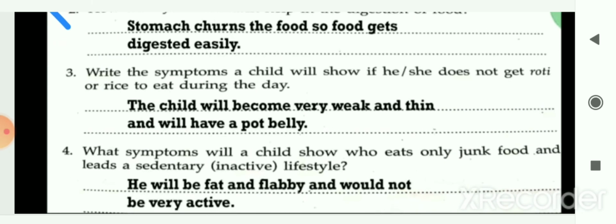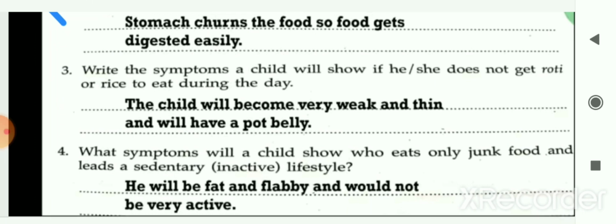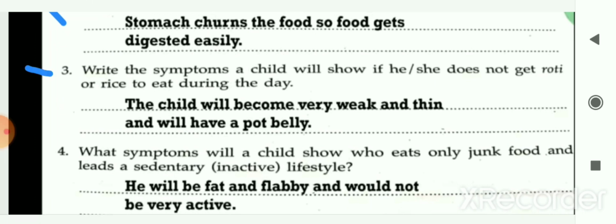The next question, write the symptoms a child will show if he or she does not get roti or rice to eat during the day. The child will become very weak and thin and will have a pot belly.